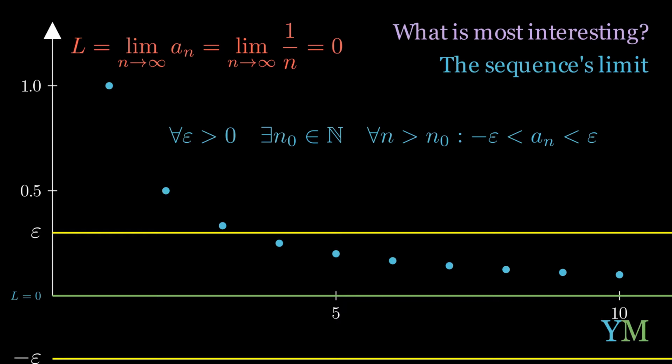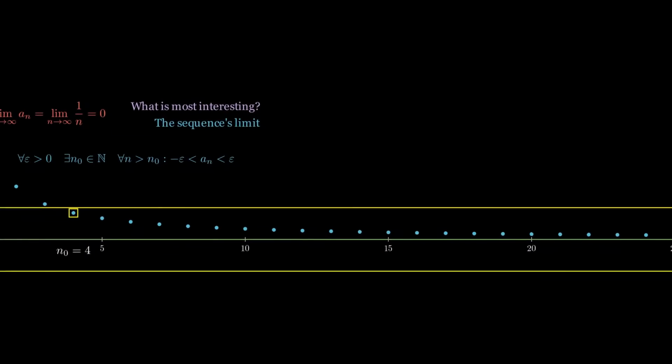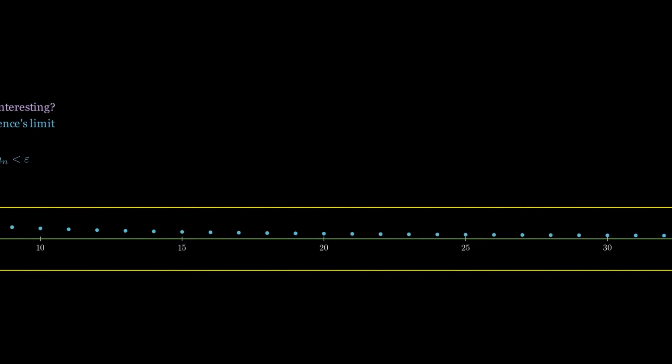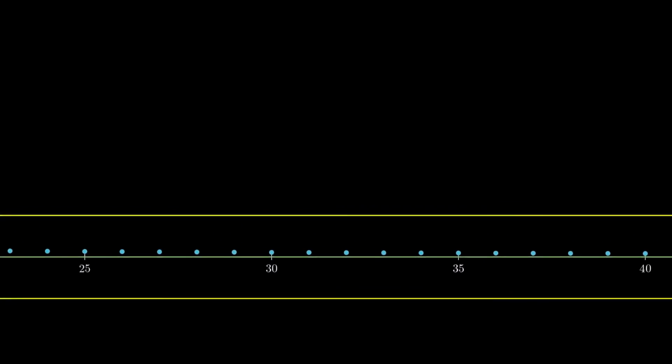And I notice that for this specific epsilon, yes, I can find that point. I can find that index. If n naught is 4, which is inside that area between minus epsilon and epsilon, all the rest of the elements in the sequence that follow would be also between minus epsilon and epsilon.